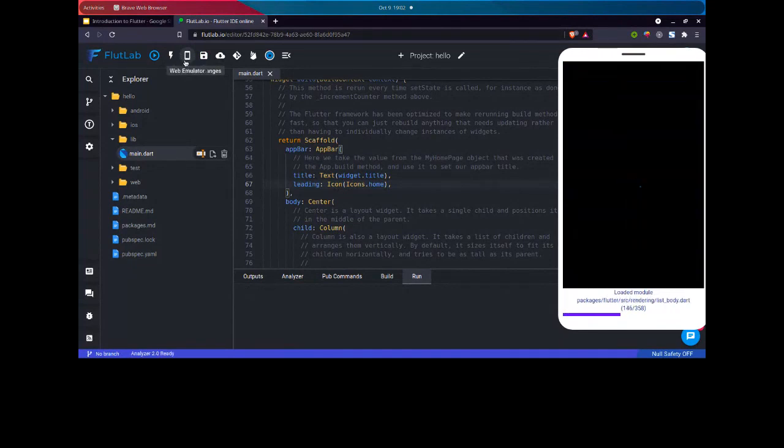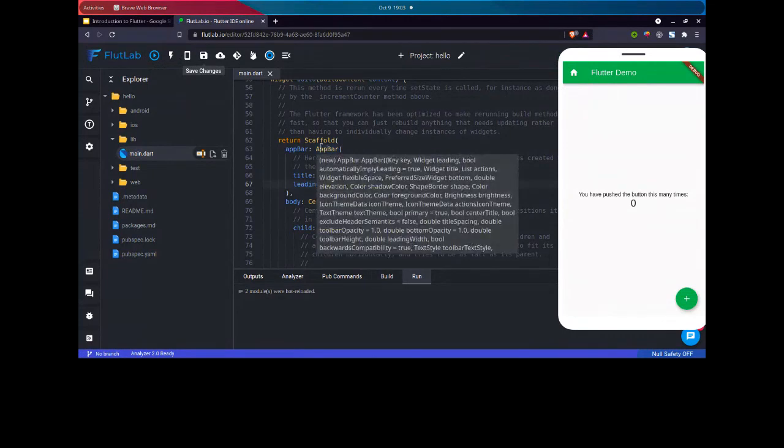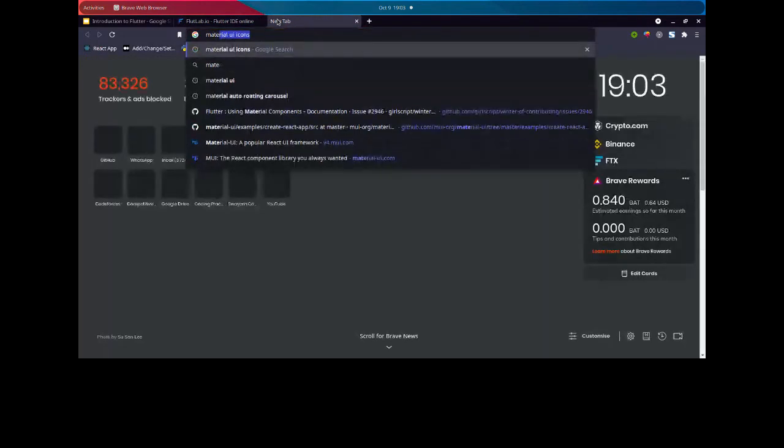I clicked on the web emulator part. Sorry for that. Just a minute. So you can see we easily got a home button without doing much coding, which was all pre-written in the app bar function. We just have to use that variable. We can go for any other class also. These are some icon libraries. You can check it here.